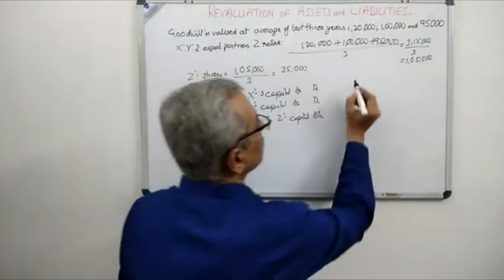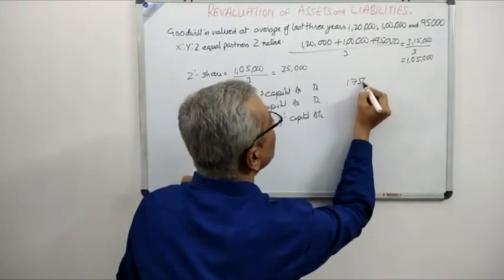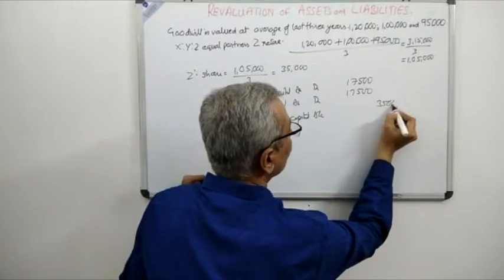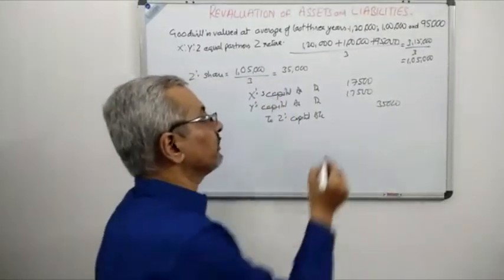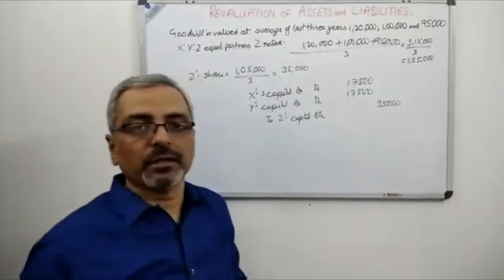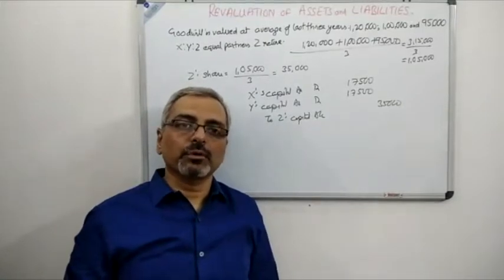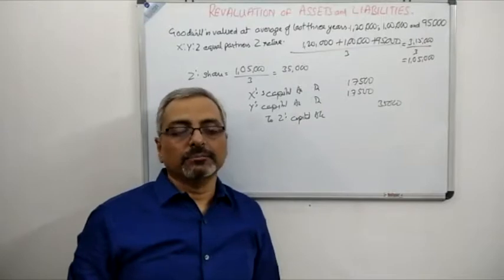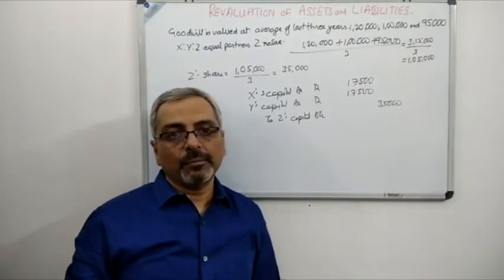You can see over here the amount will be 17,500, 17,500 and 35,000. I hope it's very clear why it will be 17,500 for each partner, because 35,000 is the goodwill of Z, which will be distributed equally among X and Y, because they are the gaining partners.